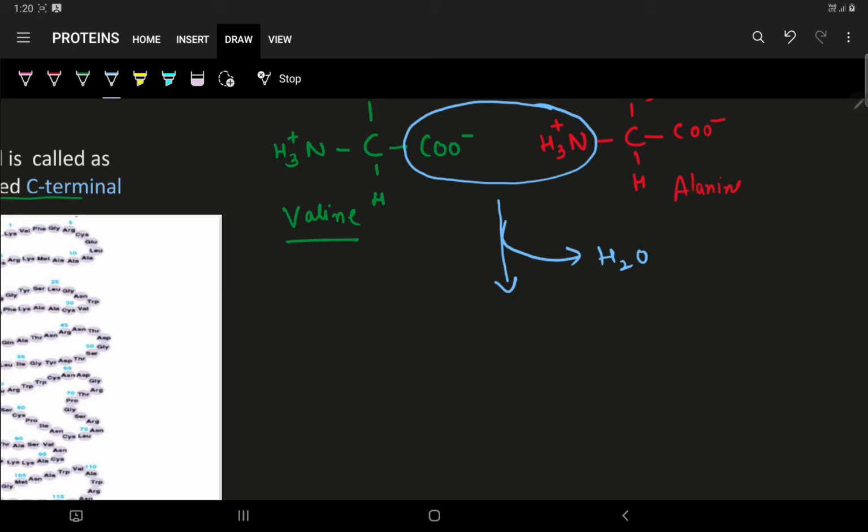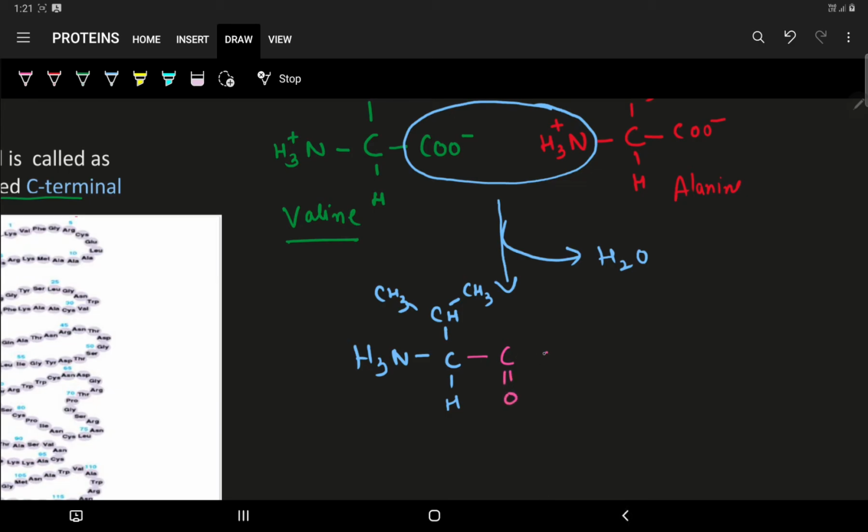Thus it gives rise to a new dipeptide known as valyl alanine. Now we shall be drawing the structure of valyl alanine here. Now we shall be using a different color to represent the amide linkage.